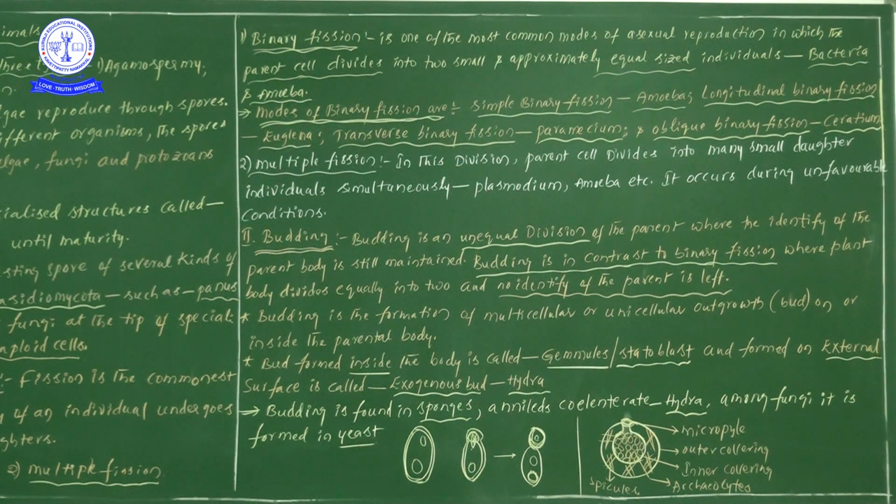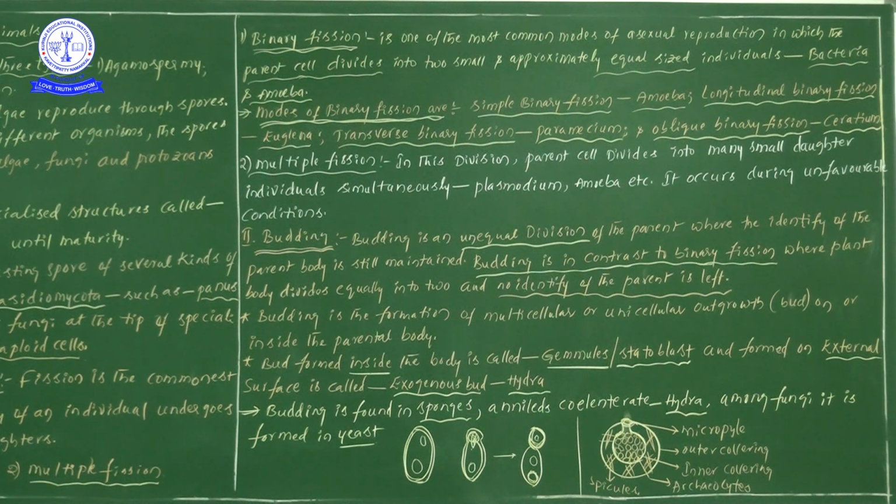This kind of example we can see in Plasmodium. The best examples are Plasmodium, and one more is Amoeba members. It occurs only in unfavorable conditions.